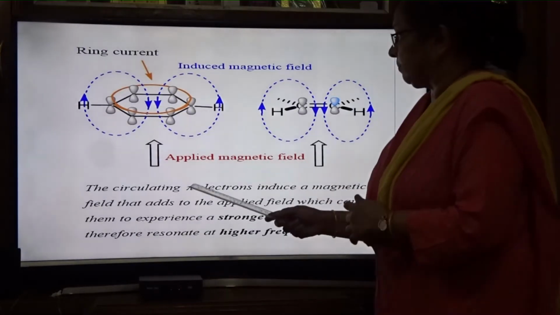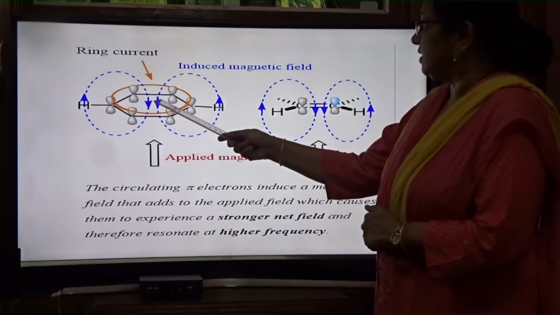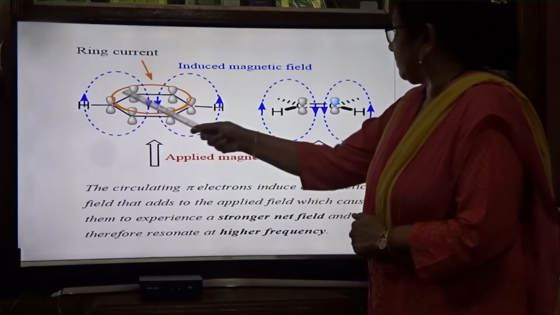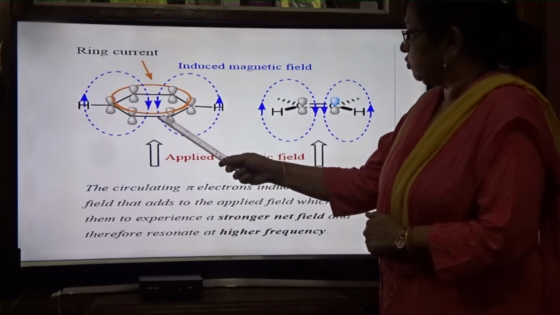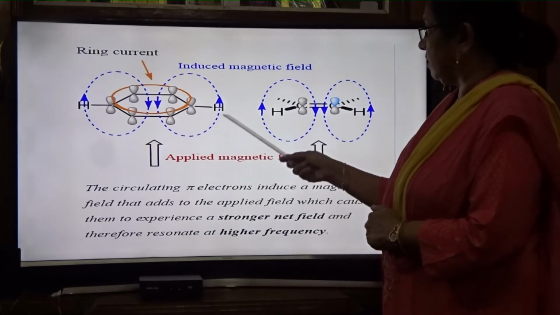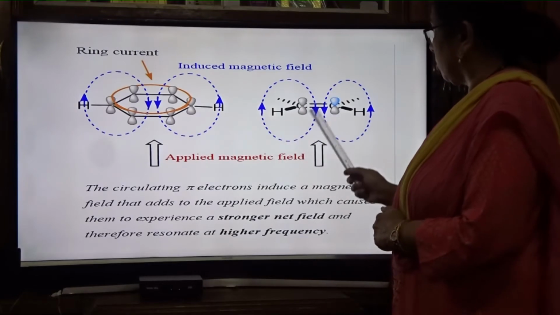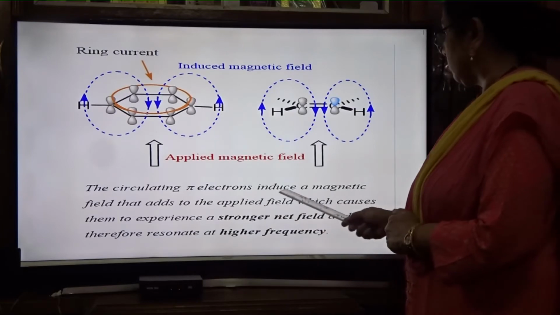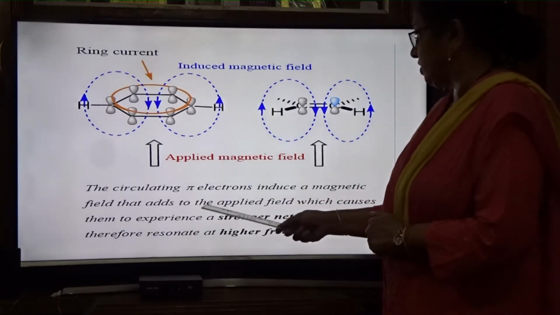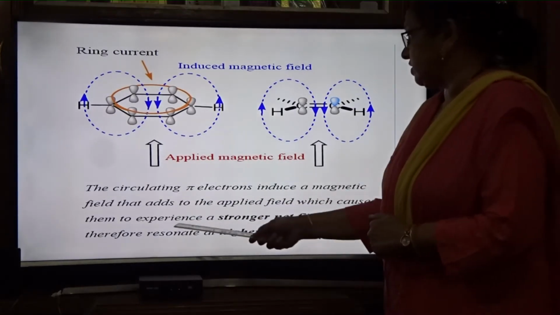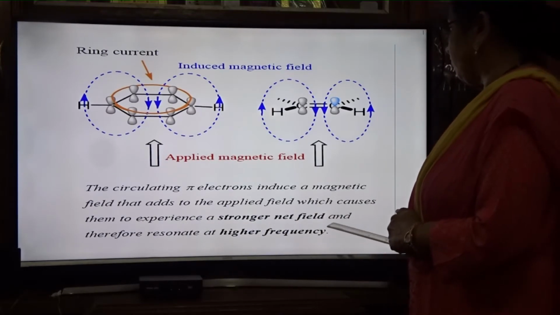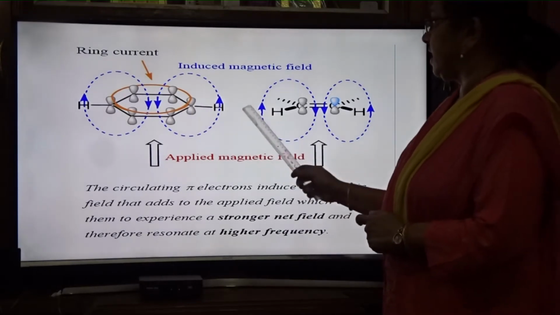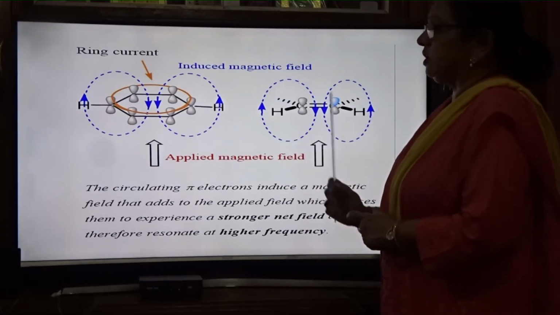Here you are seeing the applied field, and these are the induced magnetic fields, in different directions. The induced magnetic field is in the downward direction, in both clockwise and anti-clockwise. The circulating pi electrons induce a magnetic field that adds to the applied magnetic field, which causes them to experience a stronger net field and therefore resonance at higher frequency takes place. So this is a diagram showing the induced magnetic field ring current.